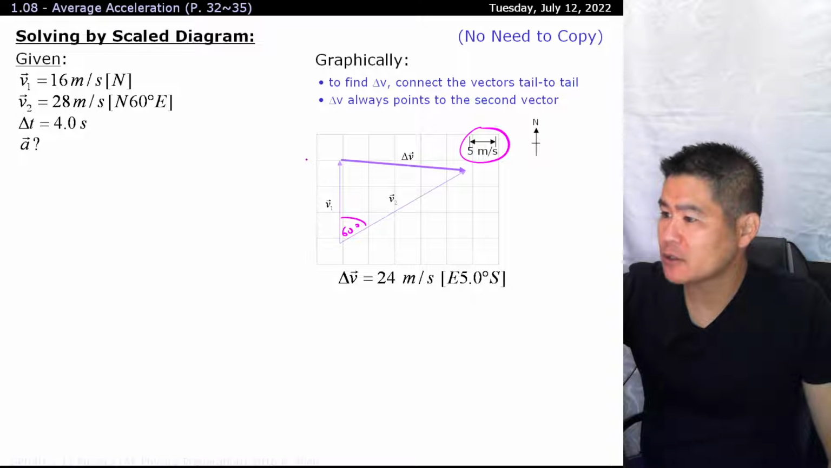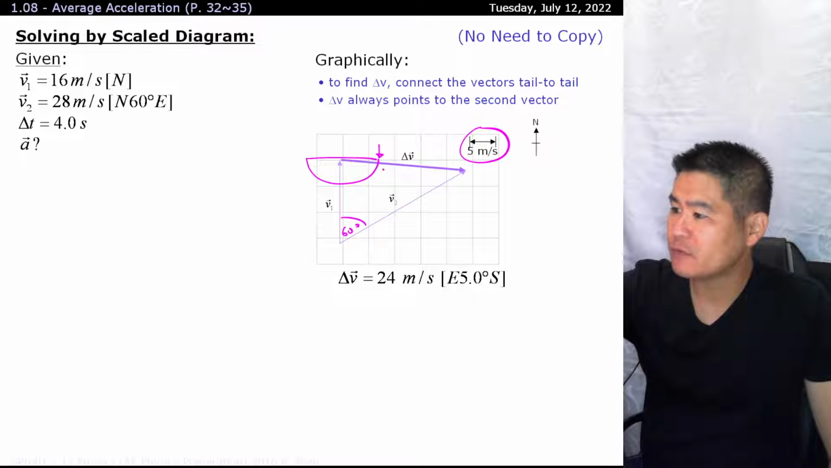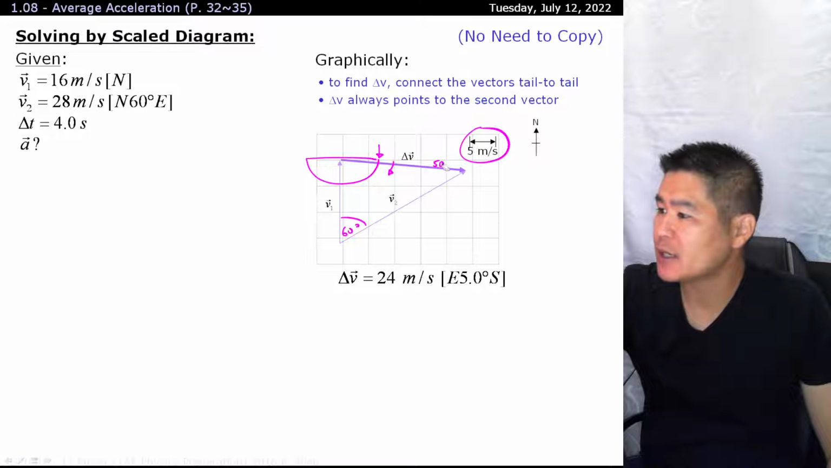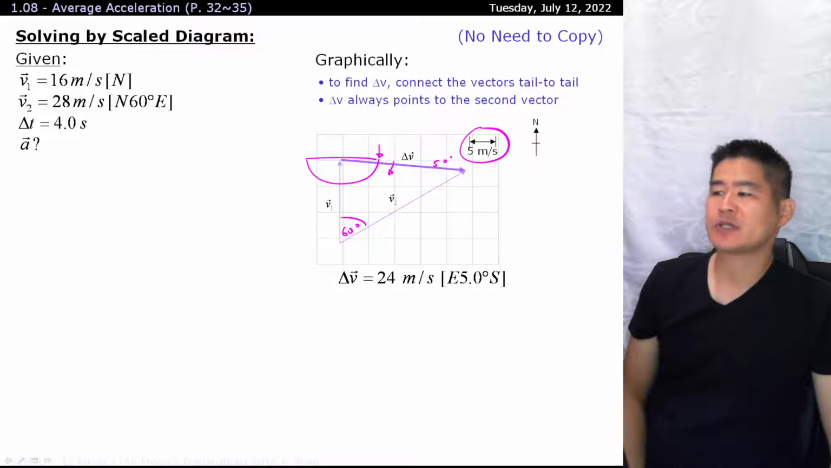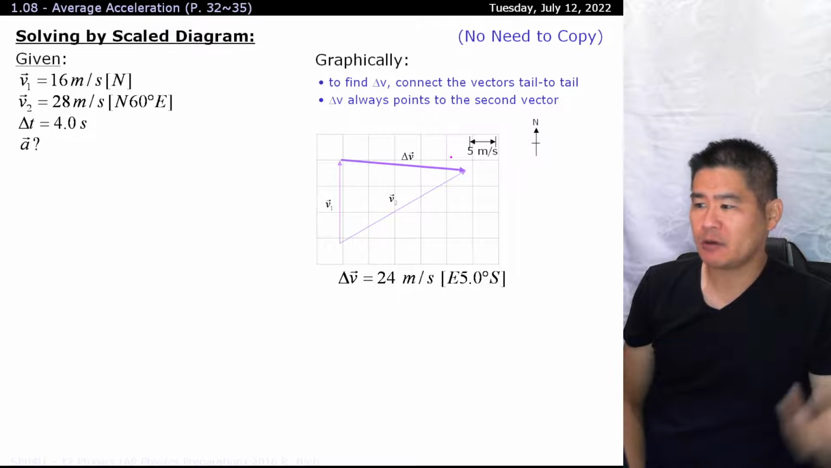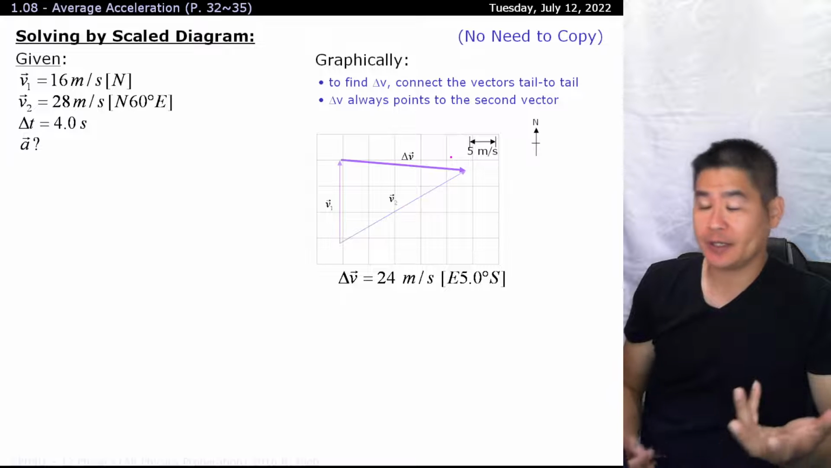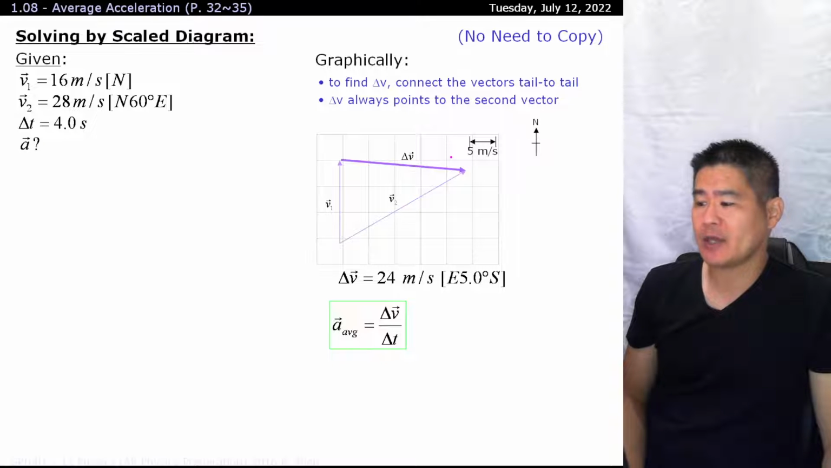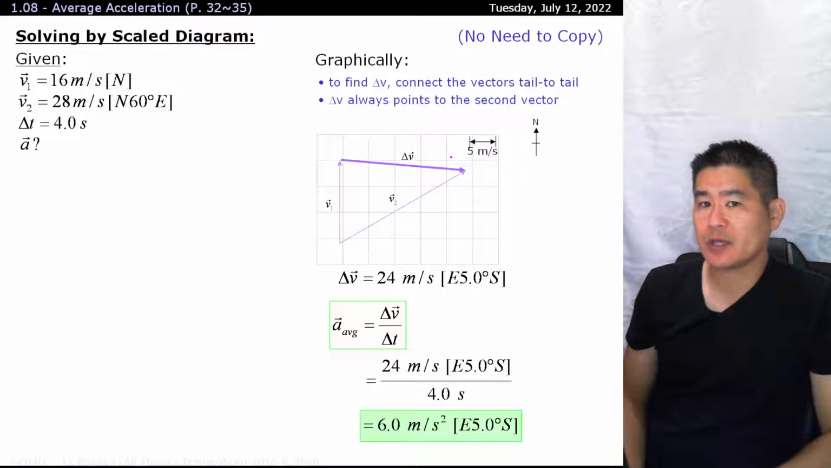Next, we take out our trusty protractor, and we measure from east towards the south. We find out that it's pointing at 5 degrees towards the south. Okay, and that's how you'd solve it using a scale diagram. You go off and draw it carefully as a scale diagram, and then you measure out your delta V. And don't forget, you need to also divide this by time towards finding it as an average acceleration. 24 divided by 4 gives you 6. So 6 meters per second squared, east 5 degrees towards the south.